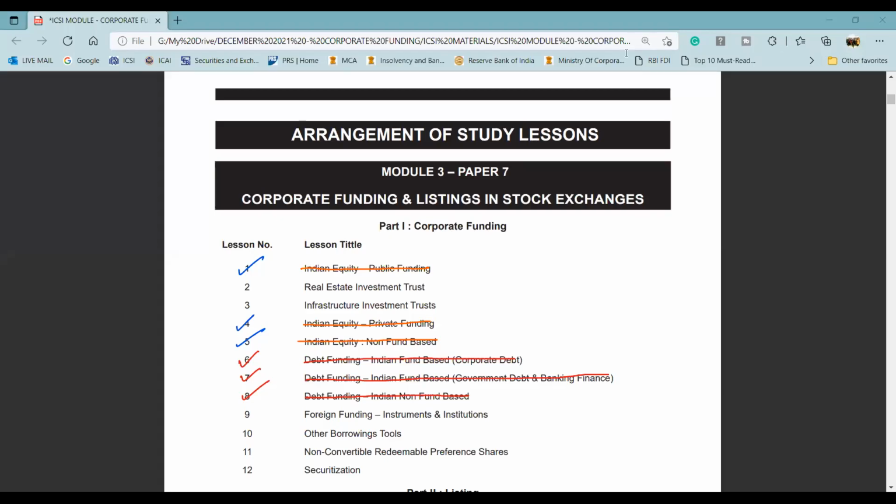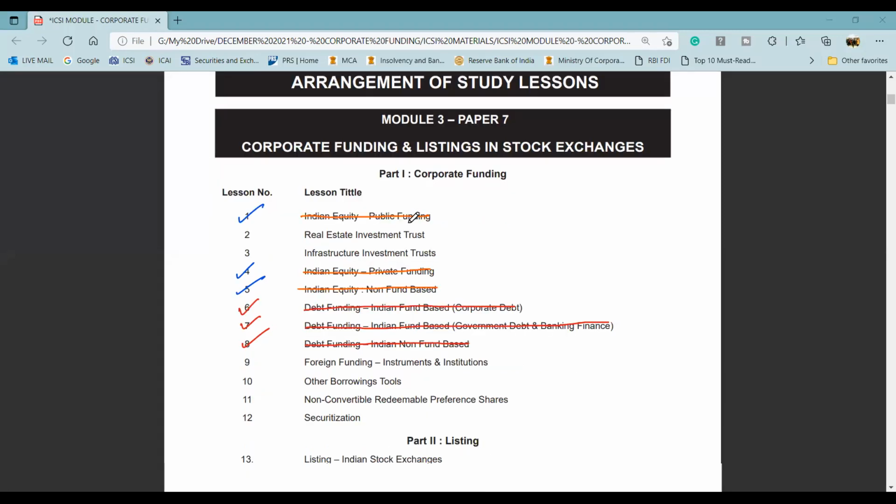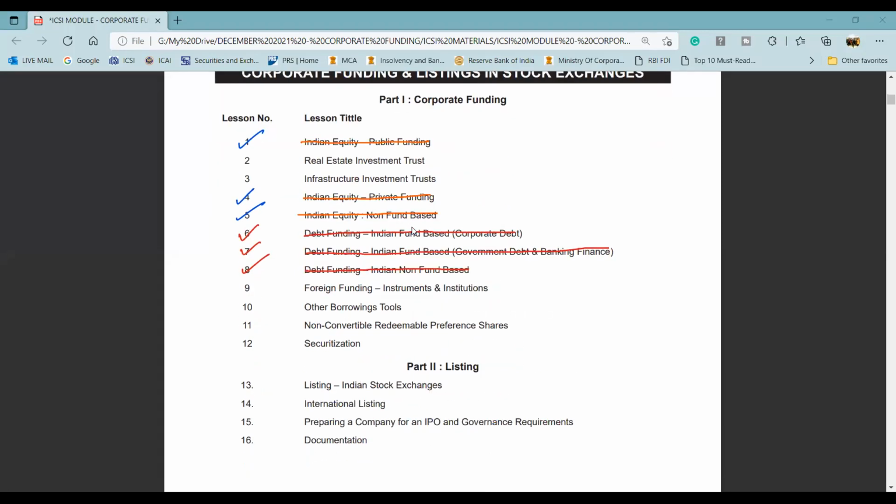So till now we have covered these chapters that I have already struck off here. We started with Indian equity public funding, then private funding, then non-fund based debt funding. Those are already completed, and now we are going to focus on the other forms of borrowings, or the other borrowing tools, where primarily we will have to study three topics.